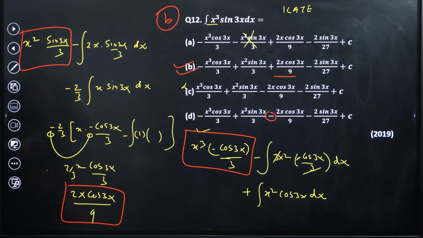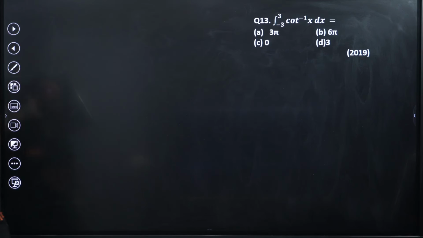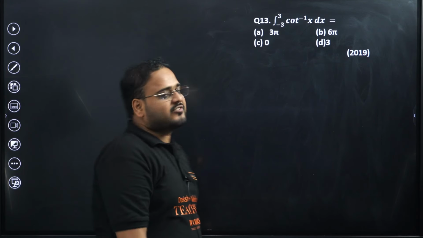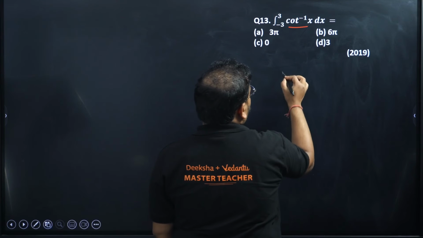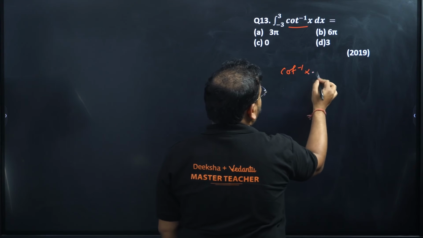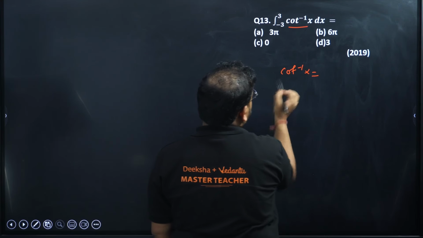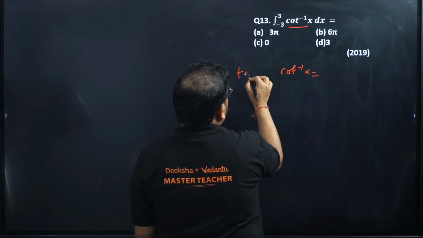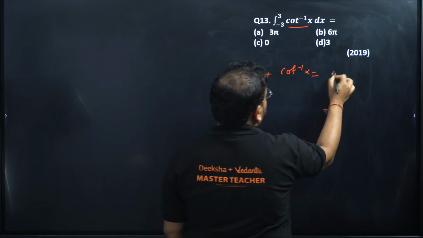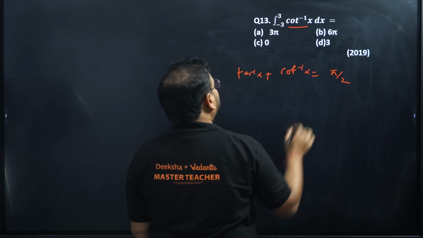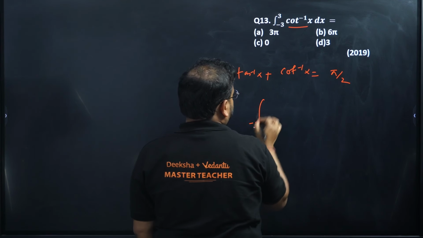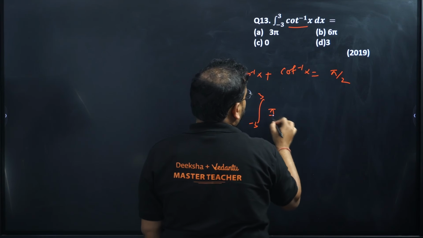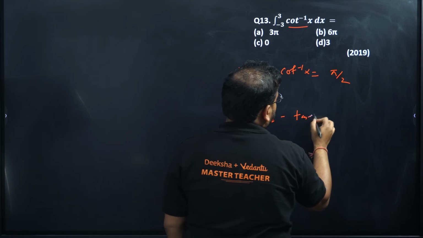Question number 13 now. Cot inverse of x, integrated from minus 3 to 3, we have to solve it. How are we going to do that? Very simple. Use this formula: tan inverse of x plus cot inverse of x is pi by 2, right? So I can write cot inverse of x as pi by 2 minus tan inverse of x.